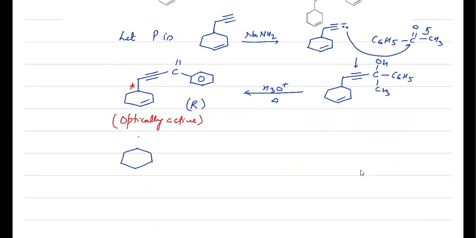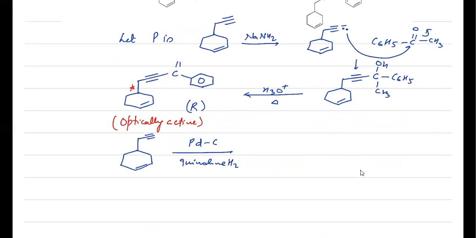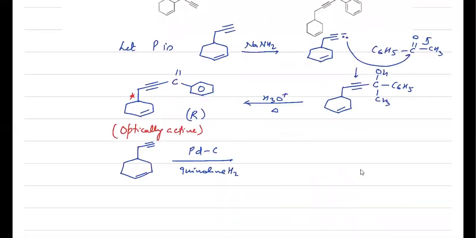So if I take the same P again, and now it is treated with palladium carbon and quinoline, because there is a clue in the question with option B that we are treating with palladium carbon, quinoline, hydrogen. That means partial reduction of the triple bond to a double bond, because further it is given KMnO4, H2SO4, heat reaction, and it gives an optically active acid. That means there should be some pi bond present. So palladium carbon and hydrogen will reduce the triple bond to a double bond, and your answer will be this.